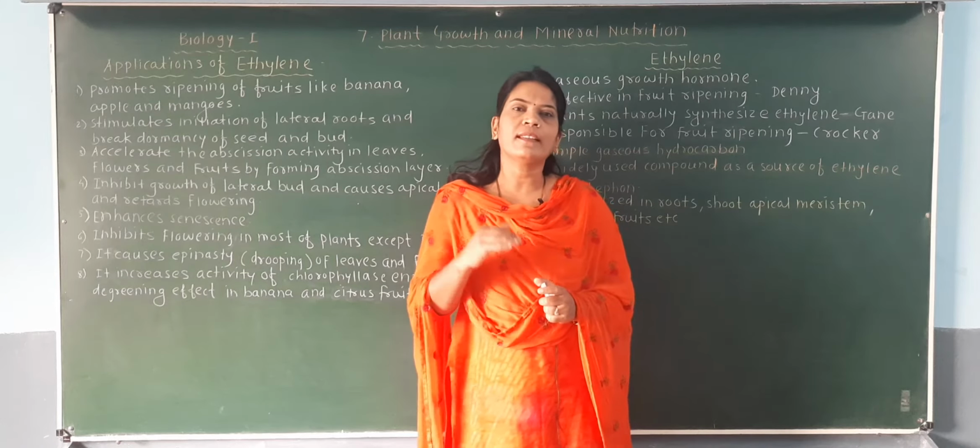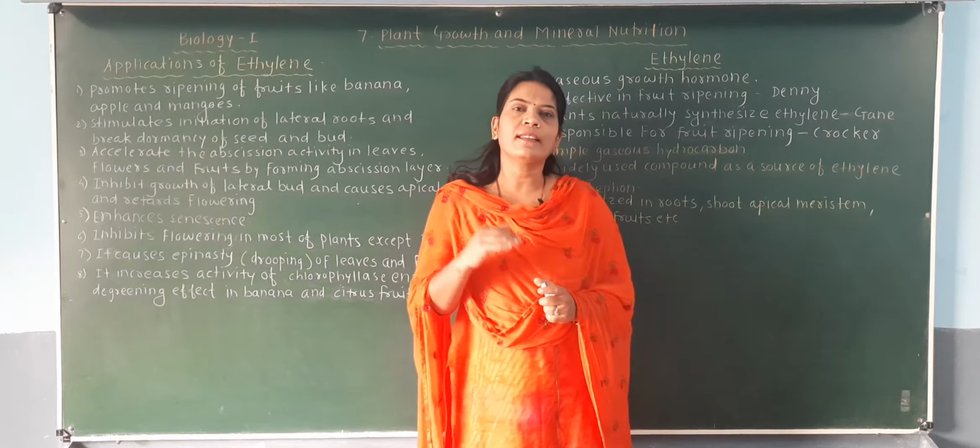Okay, now the next important hormone in plant growth and mineral nutrition is the hormone called ethylene. As we have discussed, ethylene is a growth retarding or growth inhibiting hormone. As usual we'll see first the different scientists and their contribution in the discovery of this ethylene hormone, and then we'll discuss its effects or applications on the plant body.